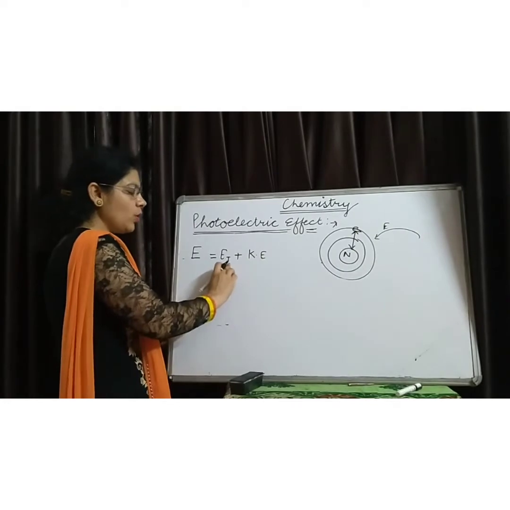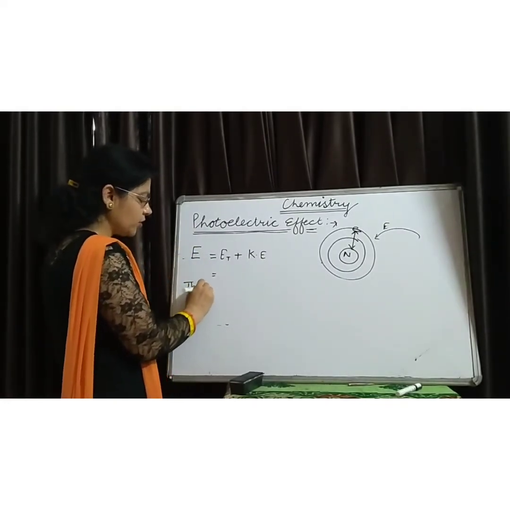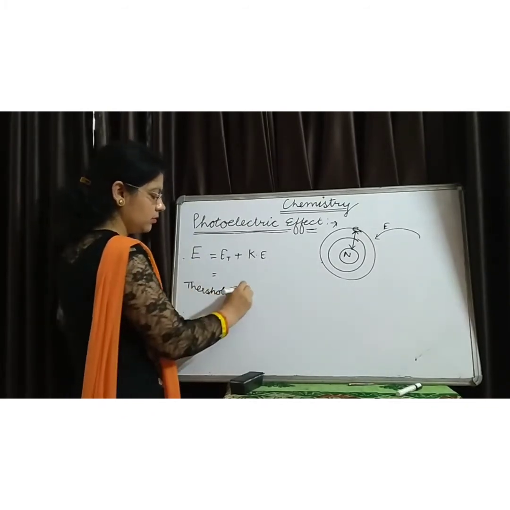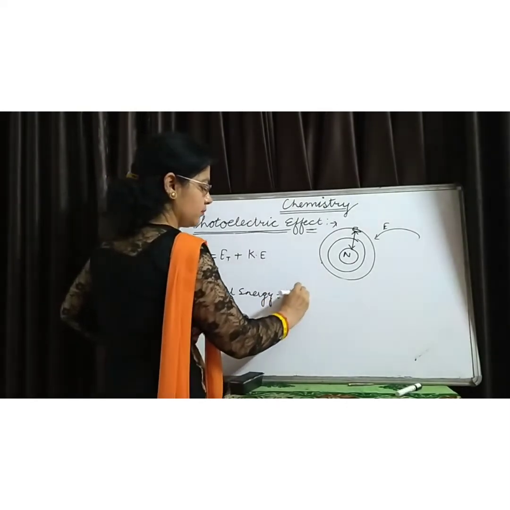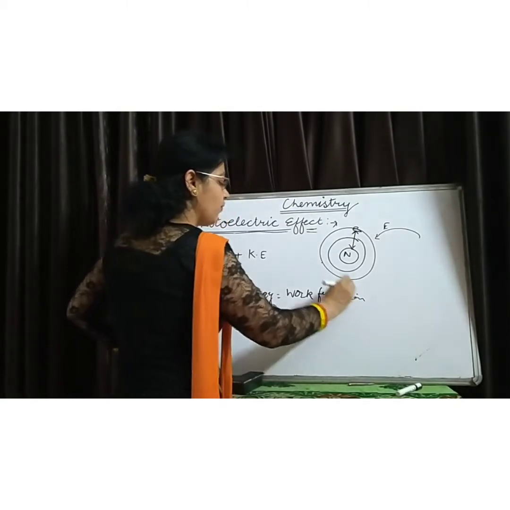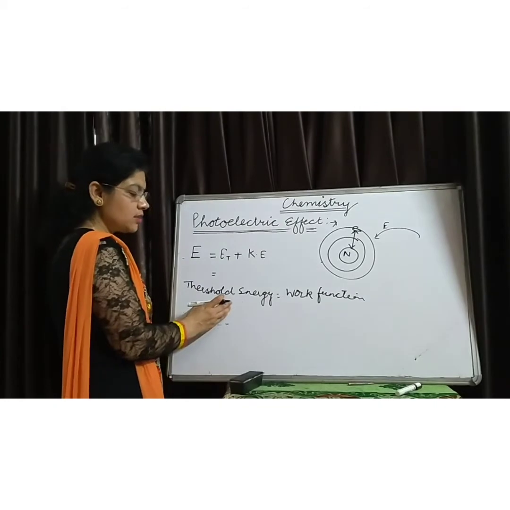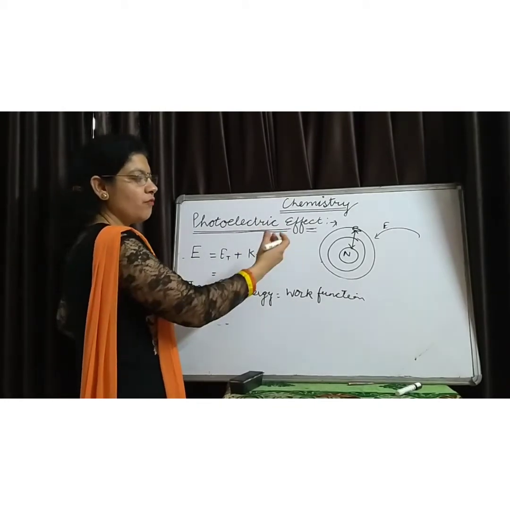This threshold energy is also known as the work function. Why is it known as the work function? As this energy is used to do the work.